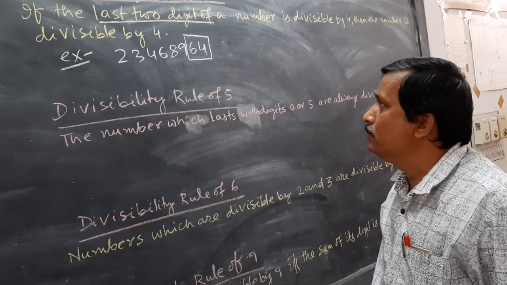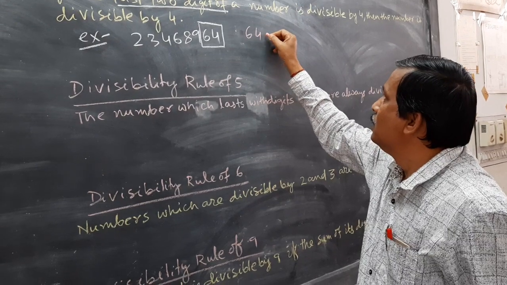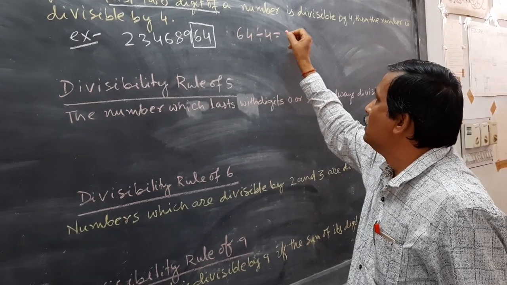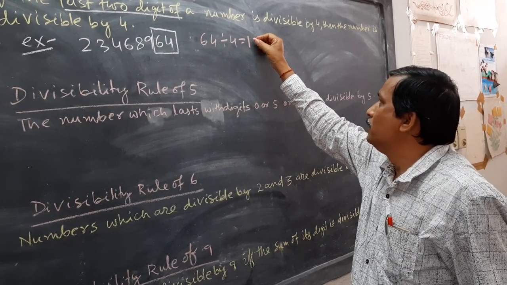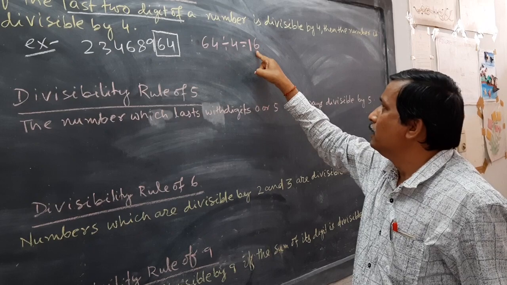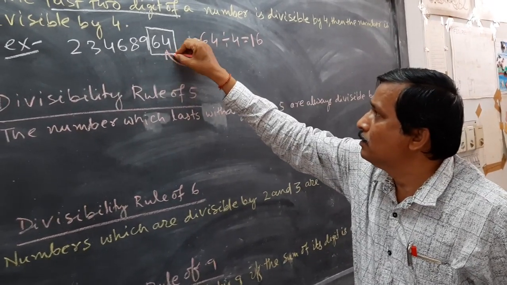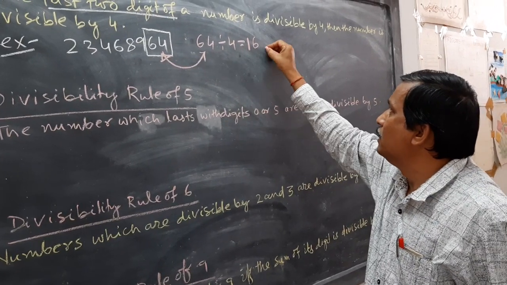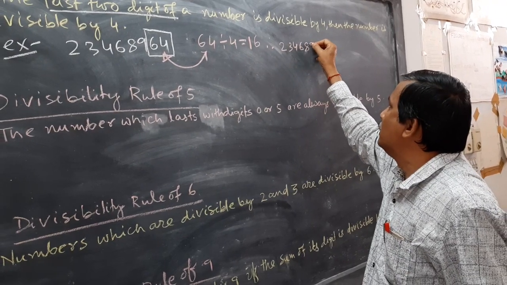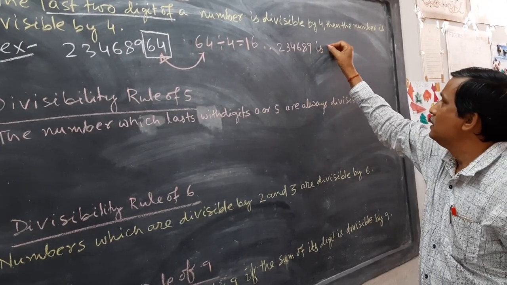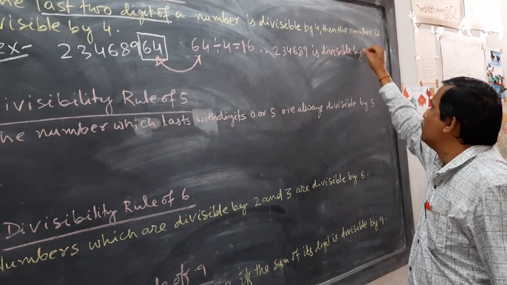So what are the last two digits? 64. You divide 64 by 4. 4 ones are 4, then 24, 4 sixes are 24. So the last two digits are divisible by 4. Therefore 2, 3, 4, 6, 8, 9, 6, 4 is divisible by 4.